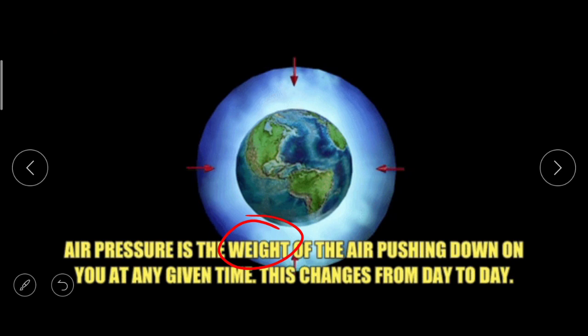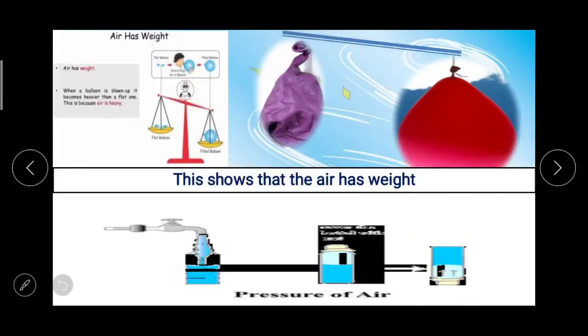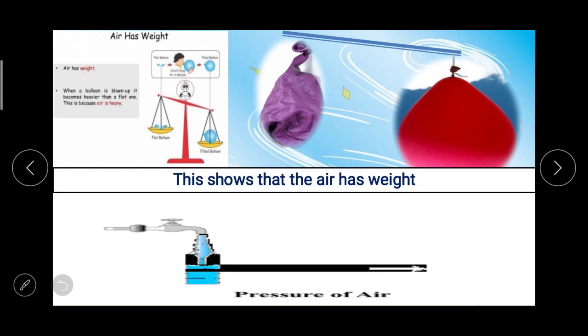It means that there is change in the air pressure, but air pressure is what? Is the weight of the air. And by this statement we can understand that air in the atmosphere exerts pressure on the surface of the earth, and that we are going to study in detail in this topic.